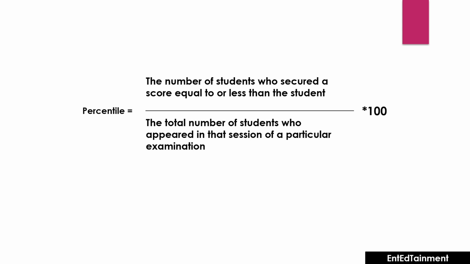Even if you don't answer any questions, like you have scored 0 out of 100, then also, if we take the concept of percentage, we will understand that 0 out of 100 means there is nothing, right? But it is just the opposite in the case of the percentile system. Here, if you have scored 0 out of 100, there will be some students who have scored minus marks, right?